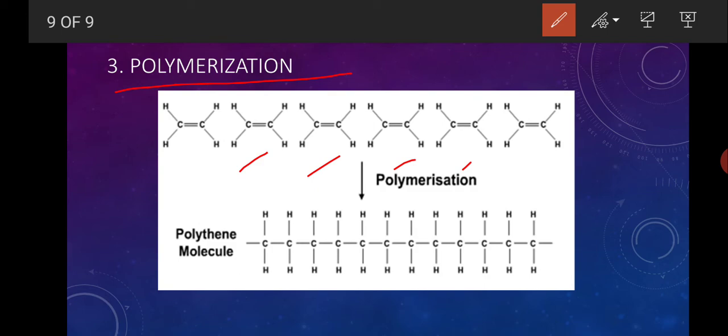For example, here you can see there is a double bond. If this double bond somehow breaks, then one valence of this carbon and one valence of this carbon is broken down, and so these two carbons have an open hand. They have a free valency, or free hand, and with this free valency they can connect with each other. And by forming this, they can form a large compound.